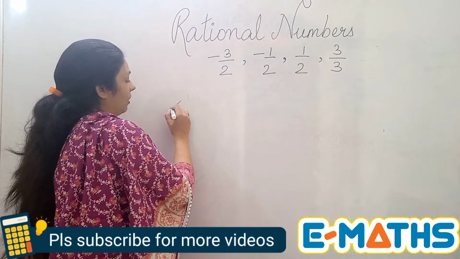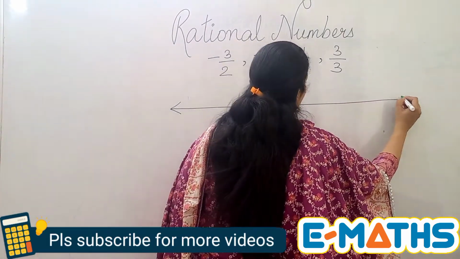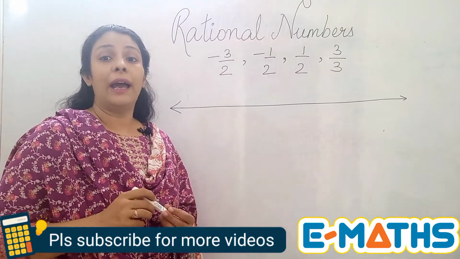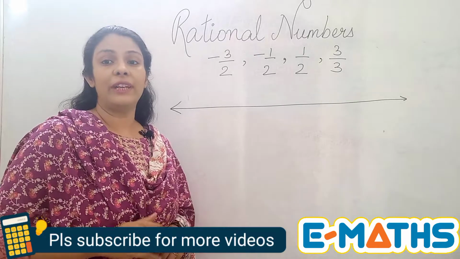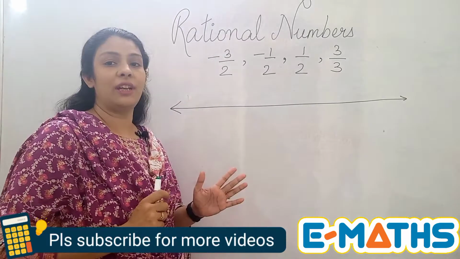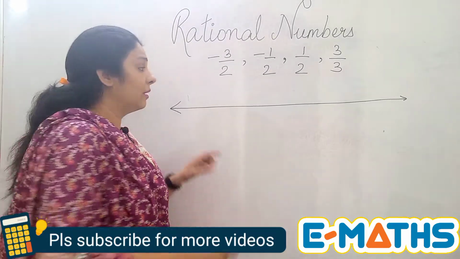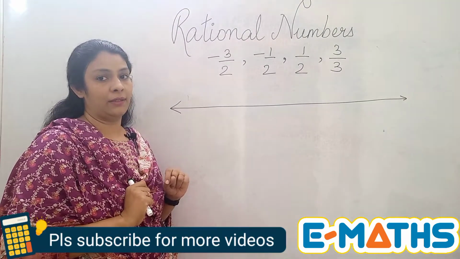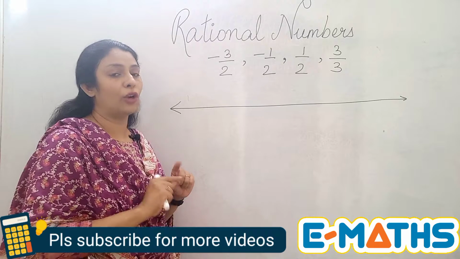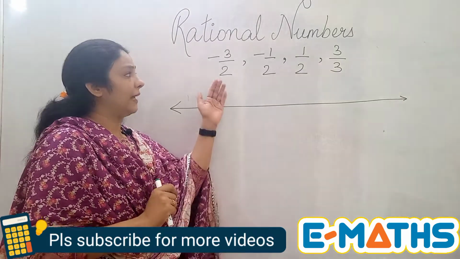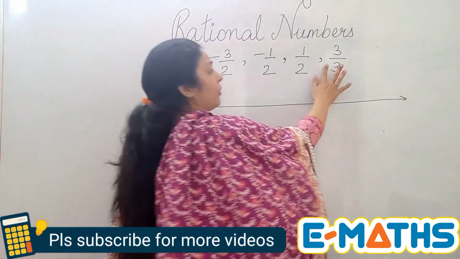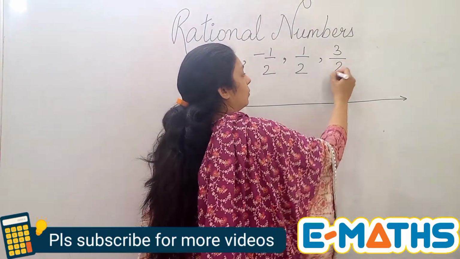First of all, we will draw a number line. Now let me tell you the importance of a number line and the important features of it, what is essential whenever you are drawing a number line. Your number line should have arrows at both the ends. This is the first thing you need to do when you are drawing a number line. Then see the rational numbers that are being given to you. Sorry, I wrote 3 here. It's a 2.